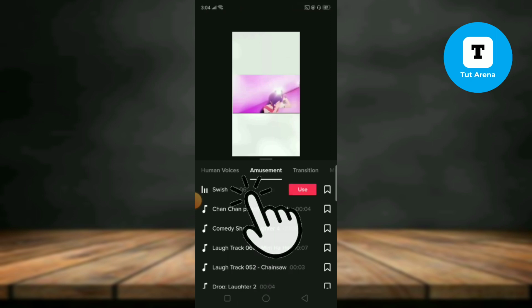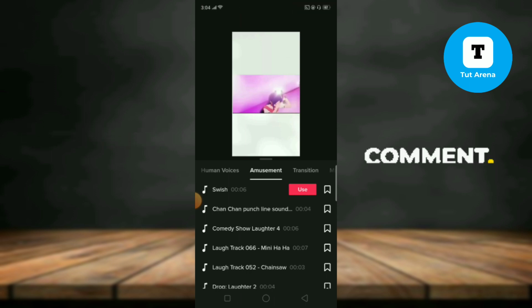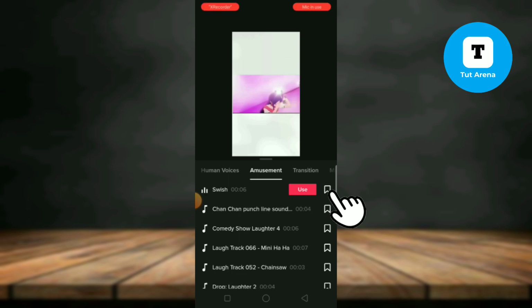You can hear it by tapping on the sound effect, and you guys can also tap on the bookmark to add it to your favorites list, so that you can use it next time. If you don't like the sound effect, then tap on another one, or tap on twice to stop the sound effect.